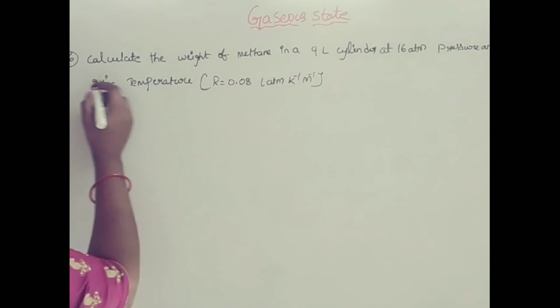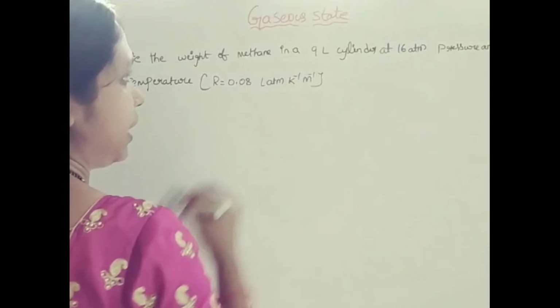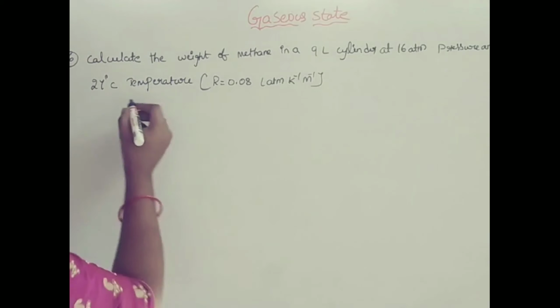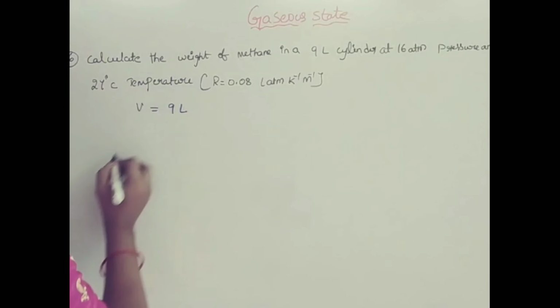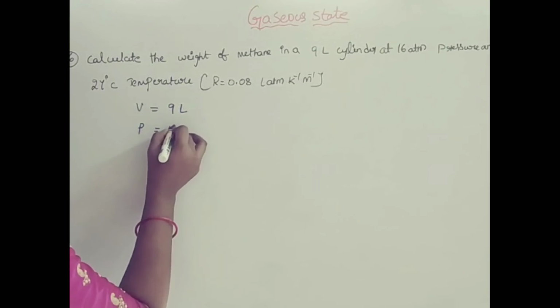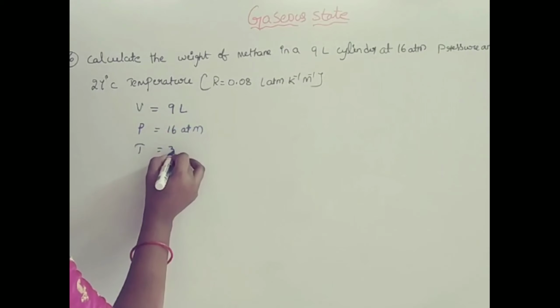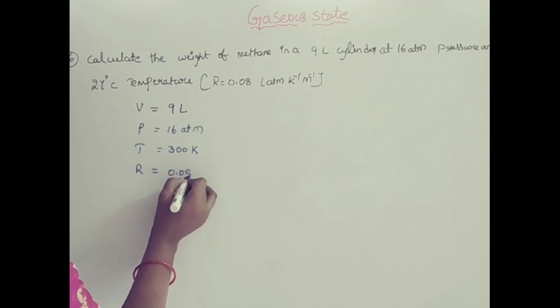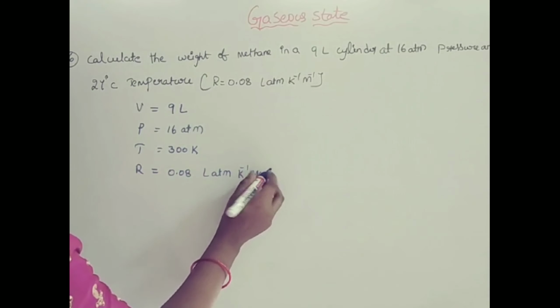Calculate the weight of methane in a 9 liter cylinder at 16 atmospheric pressure and 27 degrees Celsius temperature. According to the question, the volume of the cylinder is 9 liter, the pressure is 16 atmosphere, the temperature is 27 degrees Celsius, that is 300 Kelvin, and the R value is 0.08 liter atmosphere Kelvin inverse mole inverse.